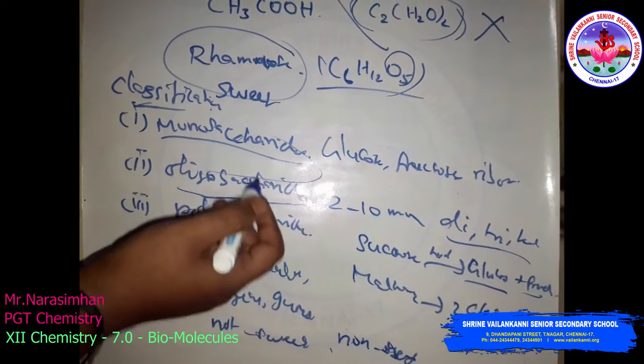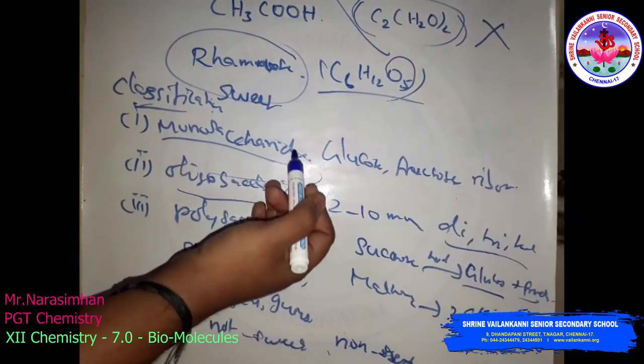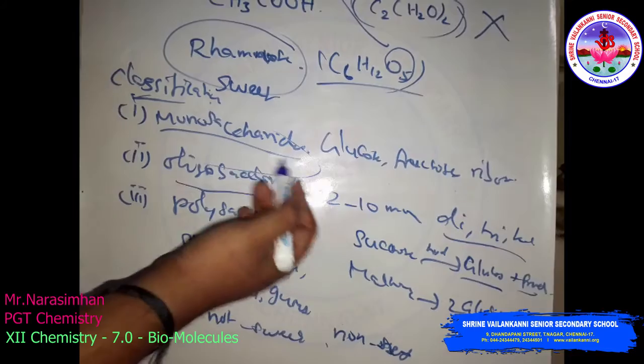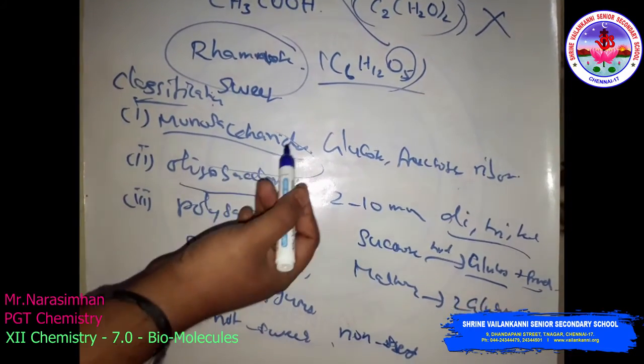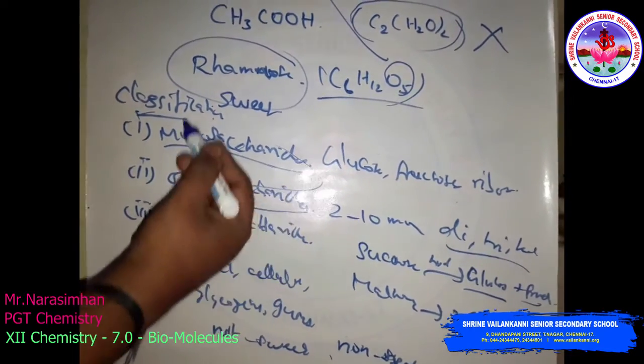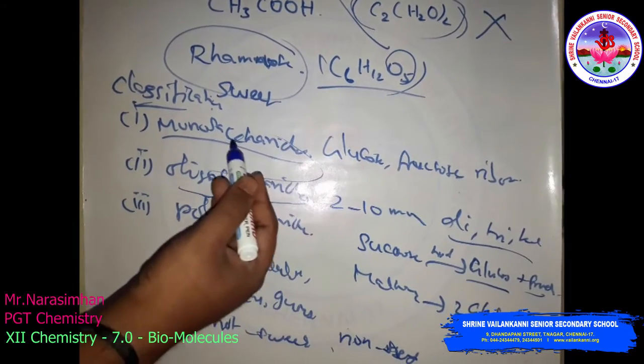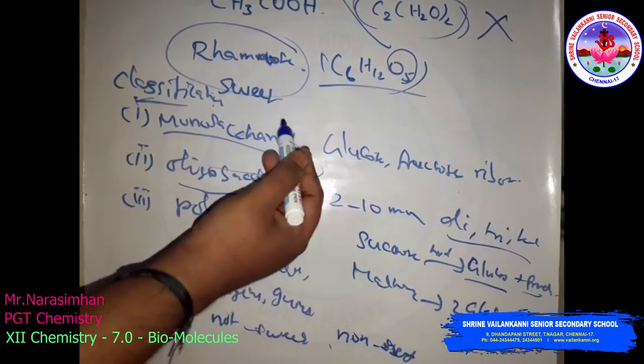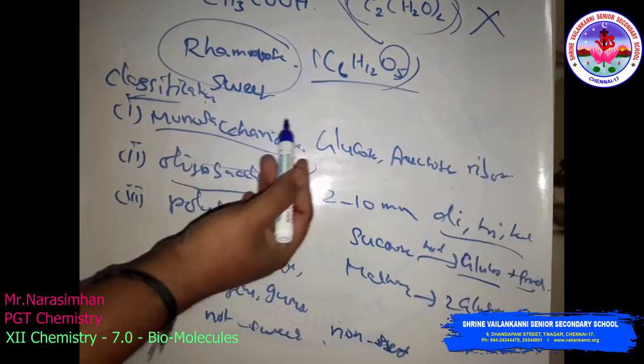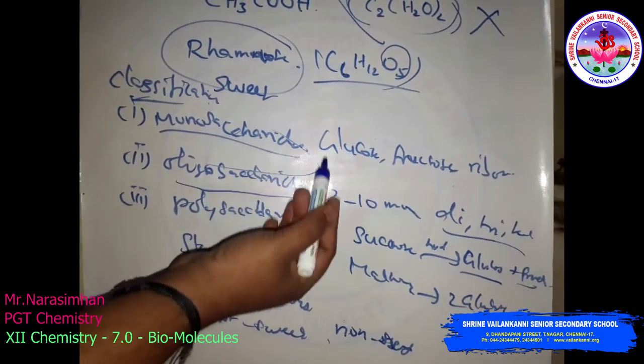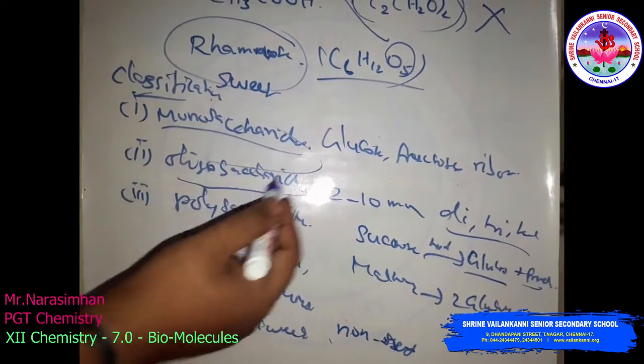In disaccharides, if the reducing groups of the monosaccharides, that is the aldehydic or ketonic groups, are bonded, they are non-reducing sugars, for example sucrose. On the other hand, those in which the functional groups are free are reducing sugars, for example maltose and lactose.